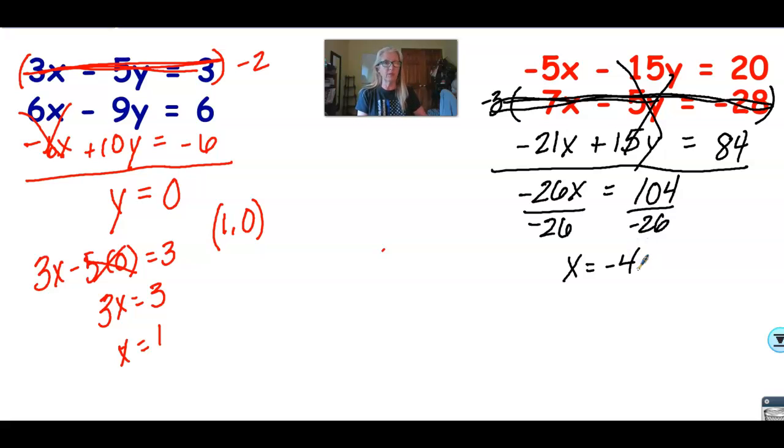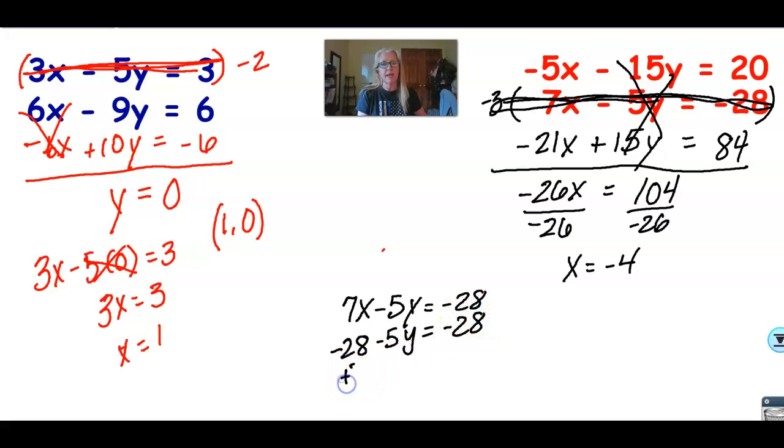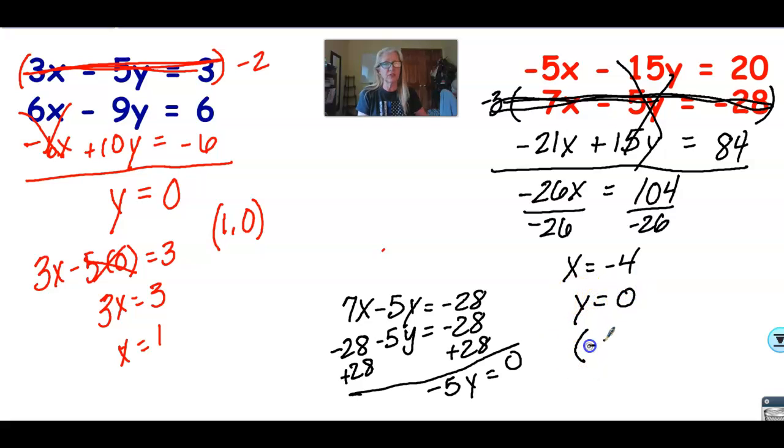Substituting negative 4 in one of the equations, let's see, we'll go with 7x minus 5y equals negative 28. Substitute negative 4 in here, that gives me negative 28 minus 5y equals negative 28. And if I add 28 to both sides, I'm getting kind of low. How low can you get? I get negative 5y equals 0. So we know that y has to be 0. So the solution on this one should have been negative 4, 0.